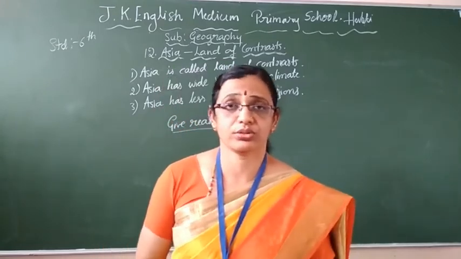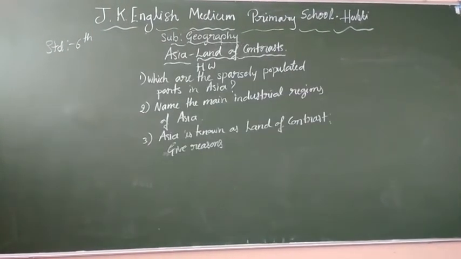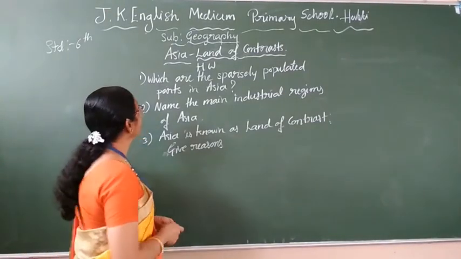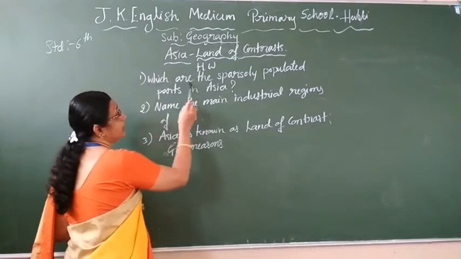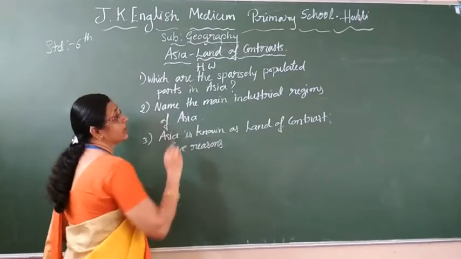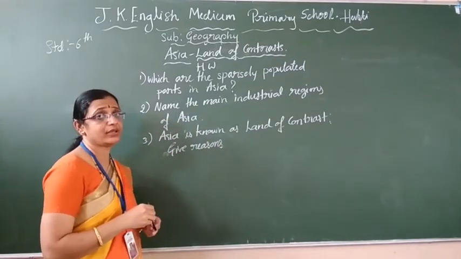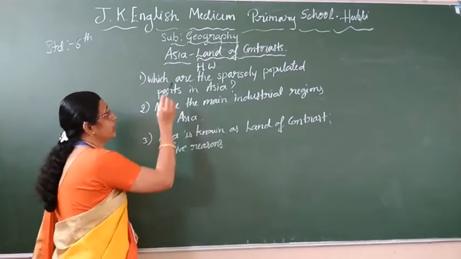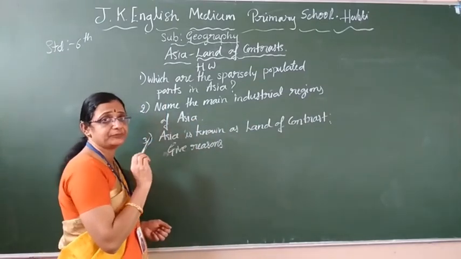Now I will put the notes. Sorry, homework. Yes. See, children, the questions I gave. Which are the sparsely populated parts in Asia? That means which parts of Asia are less populated? Siberia, Iran, Iraq, Thar Desert, Gobi Desert, and all that are correct. Name the main industrial regions of Asia: Japan, China, India.